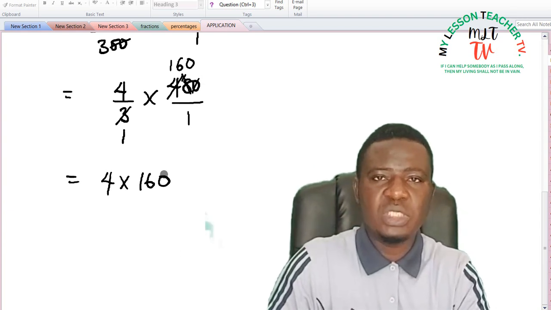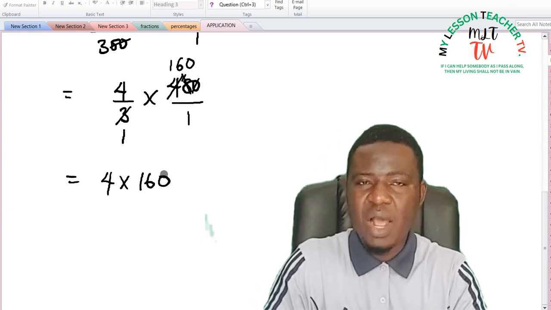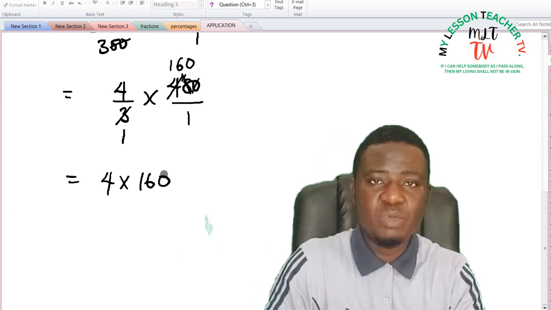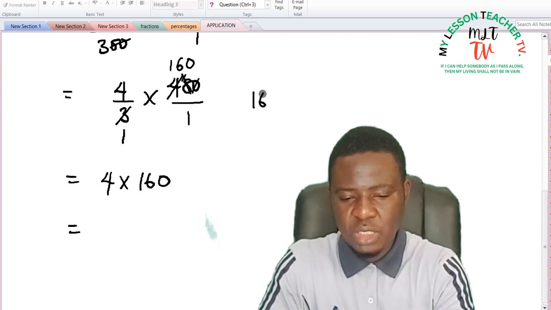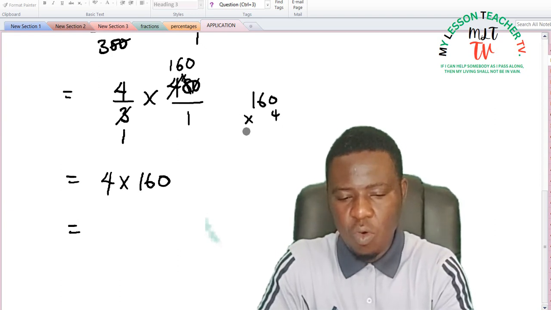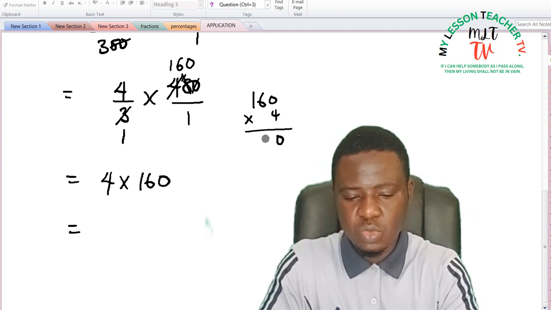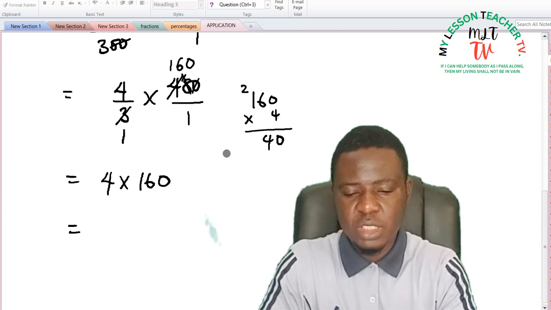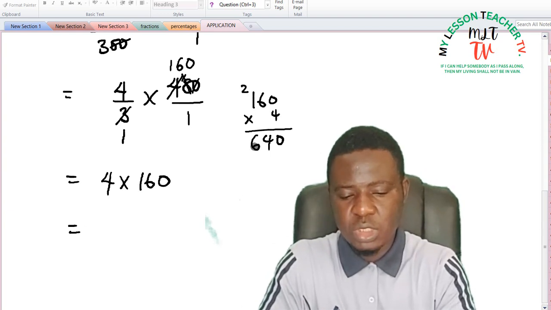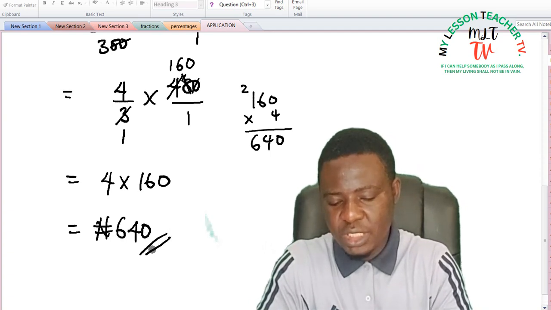Remember, we are dealing with quantity, and the quantity we are dealing with is naira. So our answer is going to be in terms of naira. When you multiply 160 times 4, 4 times 0 is 0. 4 times 6 is 24. You write down 4 and carry 2. 4 times 1 is 4, plus 2 is 6. So this is 640 naira.